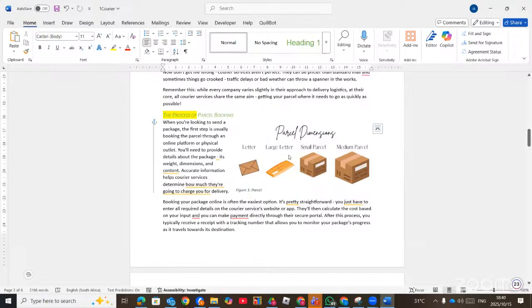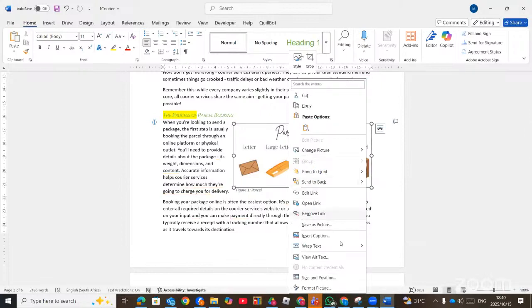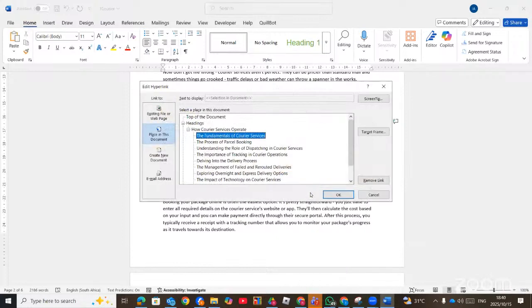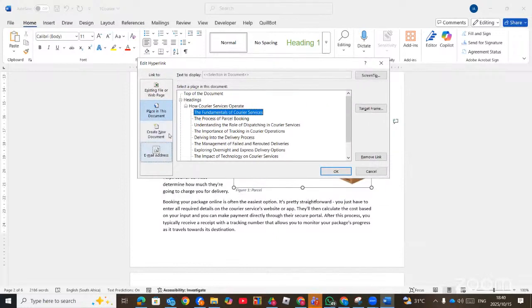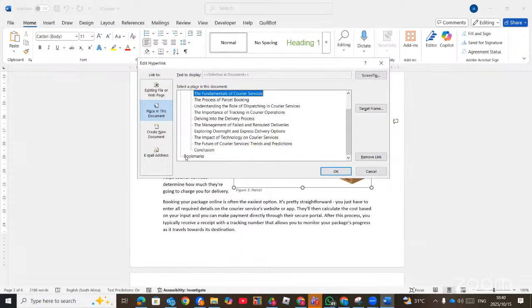So we right click and then we choose edit link because a hyperlink has already been applied. Now, when you edit link, we have place in this document. Now you will see learners will be scrolling down to look for the bookmark. There is no bookmark here.